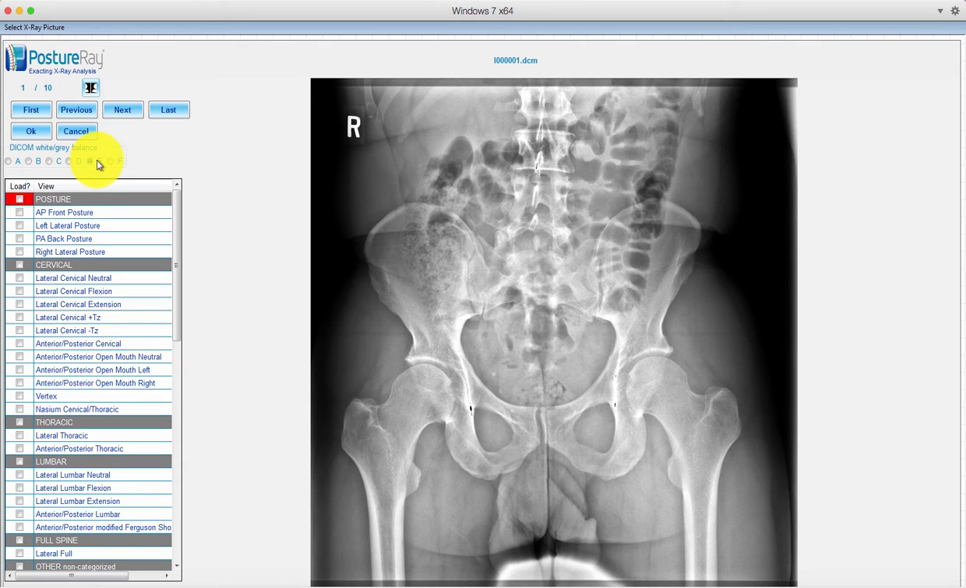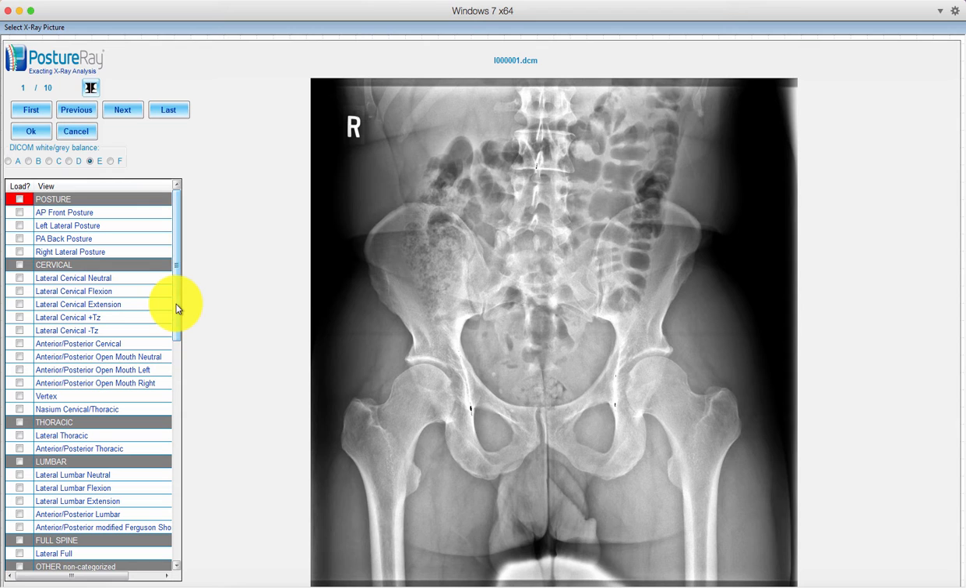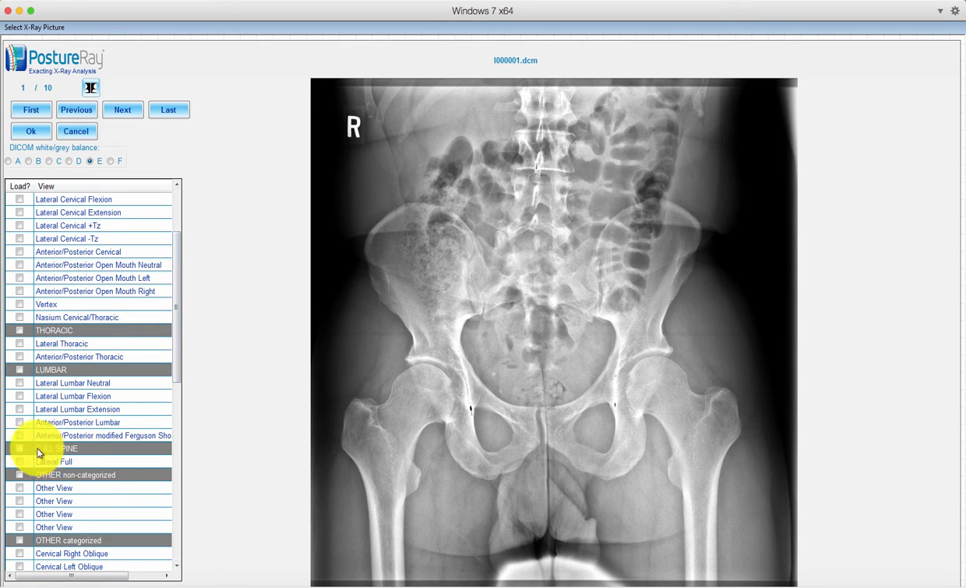Okay. With that being said, there's a couple key features that you'll find very, very helpful. No longer is it a drop-down menu; we're going to keep the pane open here, and it's just like normal. So if I wanted to pull this in as, say, an AP modified Ferguson, I could jump down and select AP modified Ferguson.